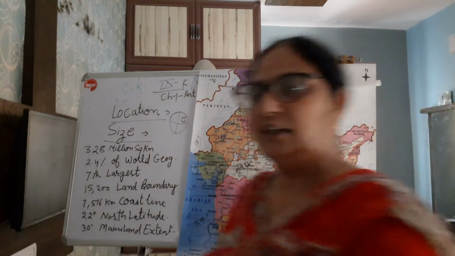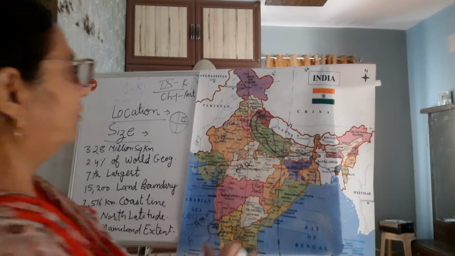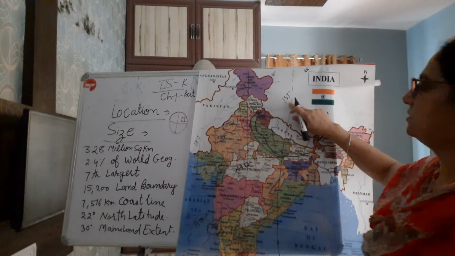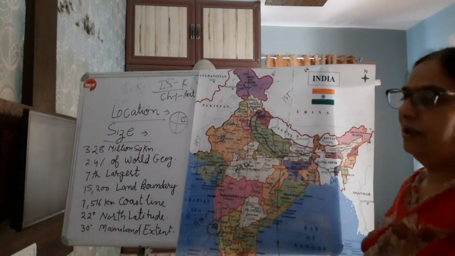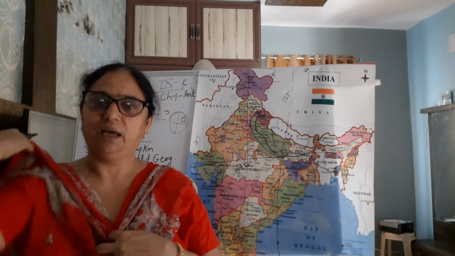That line is very, very important for India. That is called IST, Indian Standard Time. Now you will ask, what is this Indian Standard Time line? This question should be in your mind.